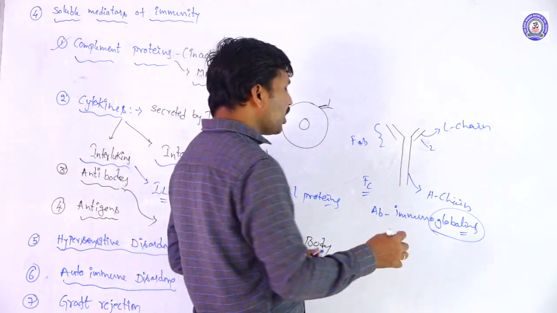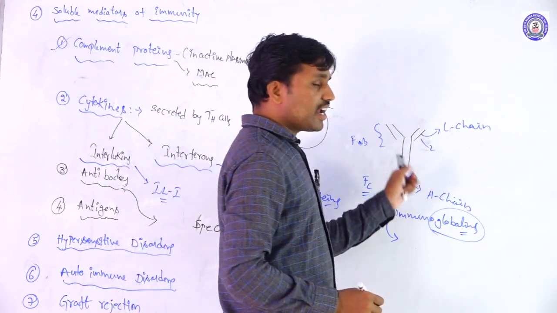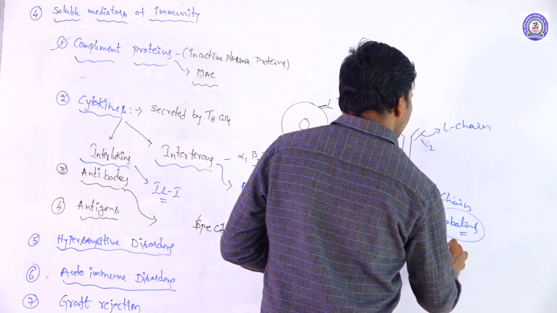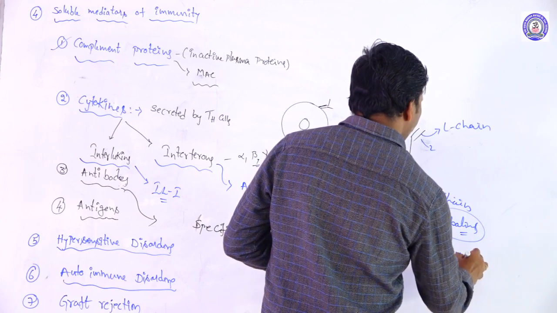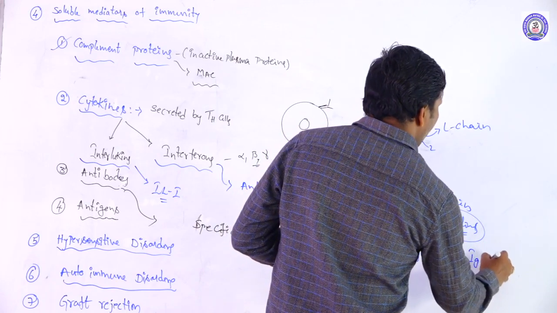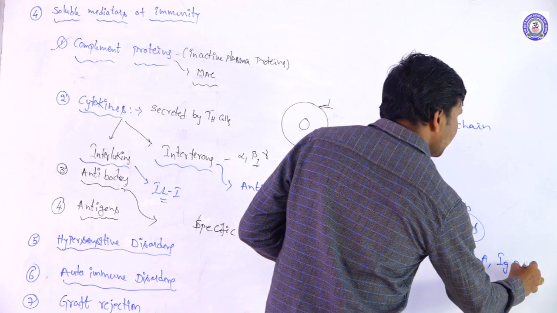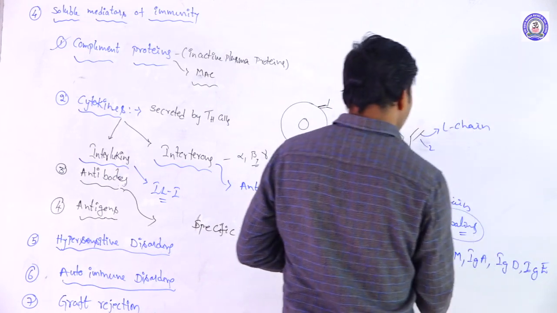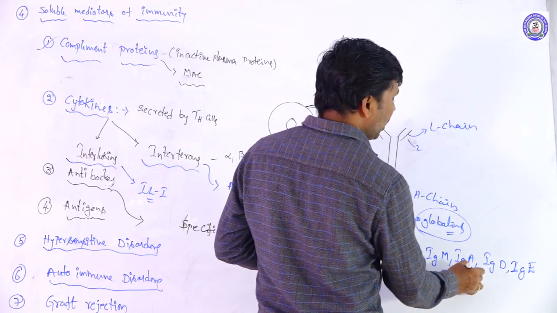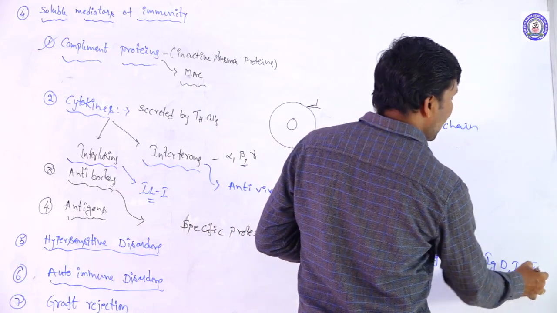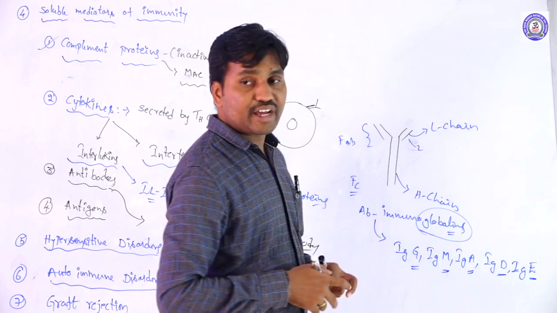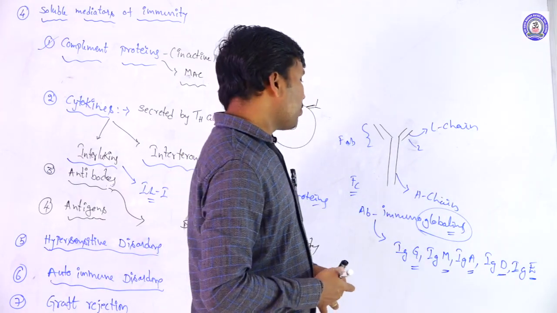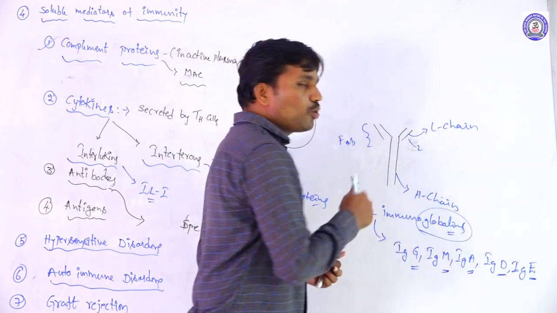Whether we take immunoglobulins or antibodies, based on the H chains they fall into five types: IgG, IgM, IgA, IgD, IgE. That means gamma, mu, alpha, delta, epsilon. Based on the heavy chain polypeptides, the immunoglobulins are differentiated into these five groups.